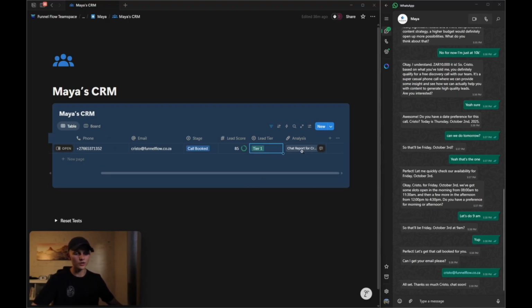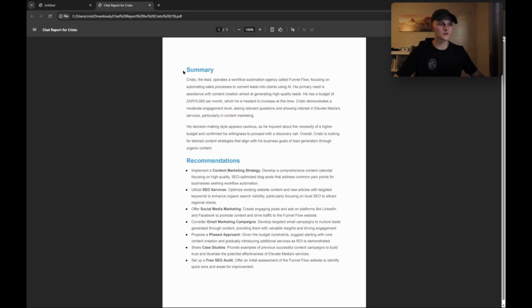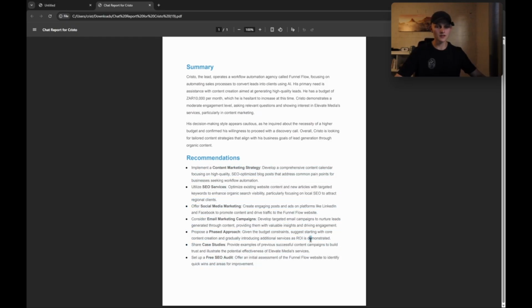And then what Maya's done is she's written up an analysis of the conversation. So you can see that there's a document here for us. If we click on that, it'll download a document for us, so a chat report for Cristo. And if we open that up, you can see that there's a summary that's been generated and some recommendations for next steps. So I'm not going to read through this. You can pause the video if you want to read through it, but you can see this is based on me. Funnel Flow, focusing on automating sales processes, budget of 10,000, which he was hesitant to increase, demonstrates a moderate engagement level. His decision-making appears cautious as he inquired about the necessity of a higher budget and confirmed his willingness to proceed with the discovery call. You get it. This was based on the conversation that Maya had with me.